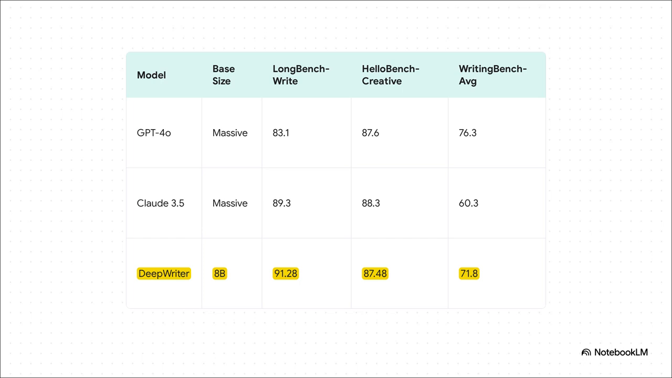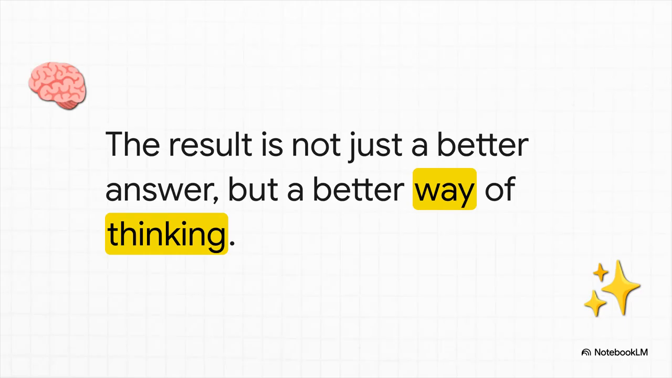Just look at these numbers. DeepWriter is an 8 billion parameter model. In today's world, that's pretty small compared to the giants. But now look at the scores. On the LongBench writing test, it scores a 91.28. It doesn't just compete with GPT-4o and Claude 3.5, it actually beats them. For a model of this size to outperform the industry giants on a really complex creative task, I mean, that is just incredible. But honestly, these scores are only telling you half the story.